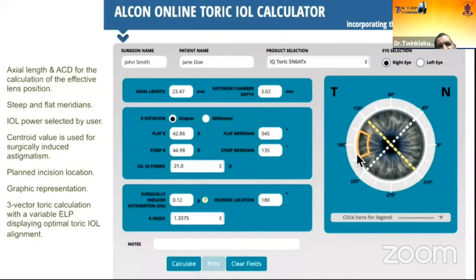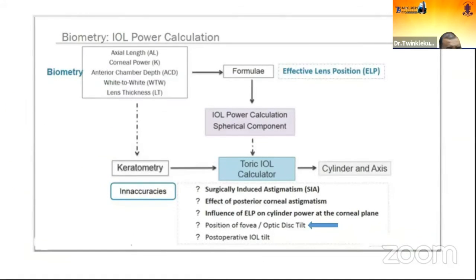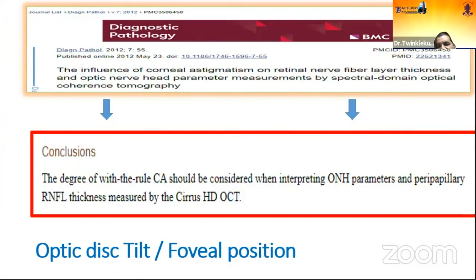So this is the Alcon toric calculator. This one is the Barrett toric calculator. Now the next thing coming up is the position of the fovea and optic disc, still under evaluation, but some findings are that the optic disc orientation to some extent may indicate the steeper meridian of the cornea. Another study shows that the degree of myopic parapapillary astigmatism should be considered when interpreting the optic nerve head parameters and peripapillary retinal fiber thickness. But this is going to be coming up in the near future.